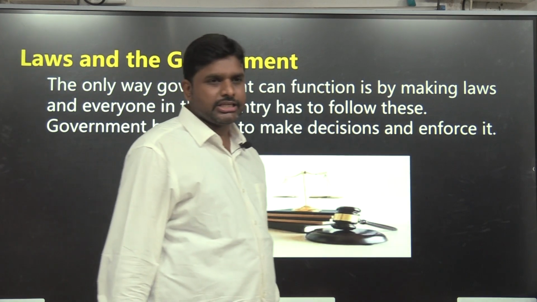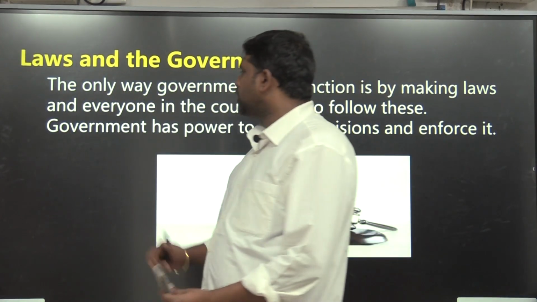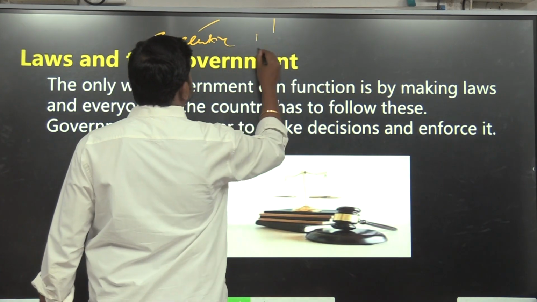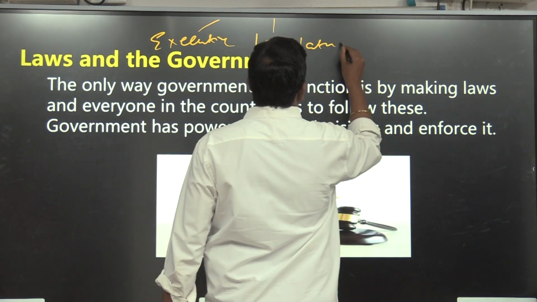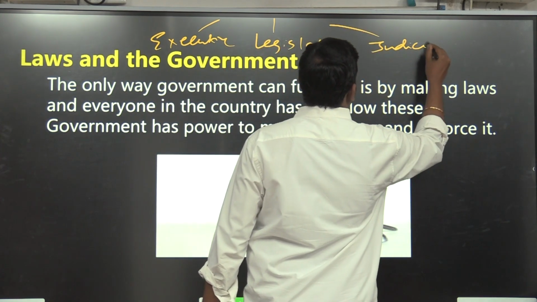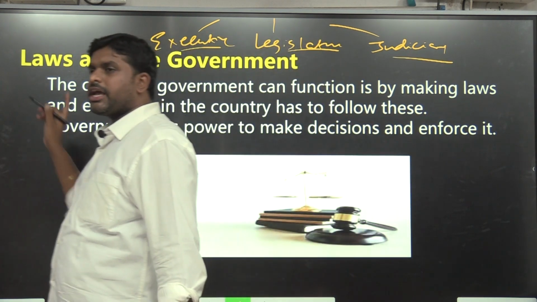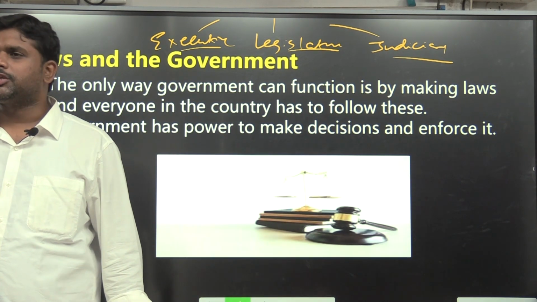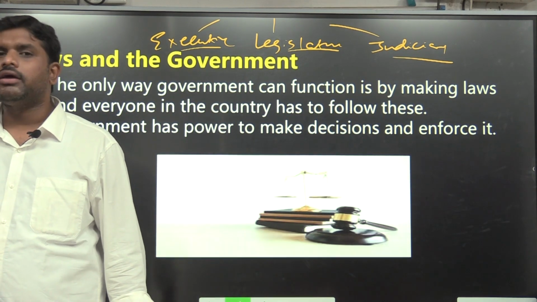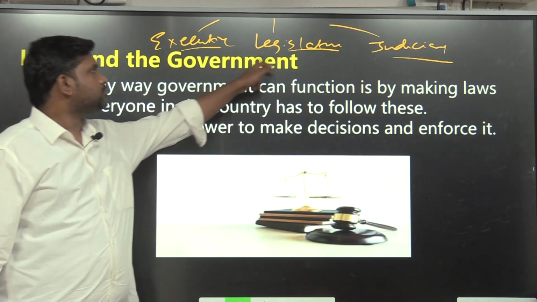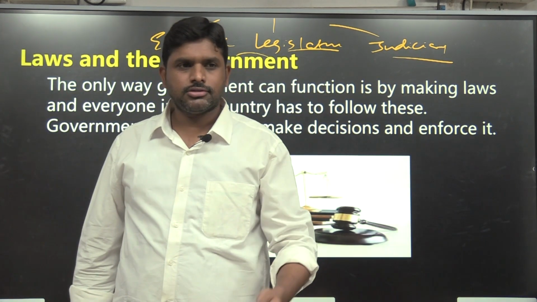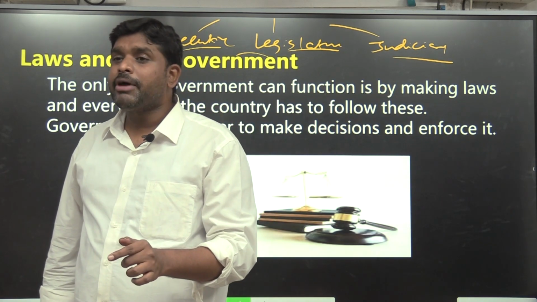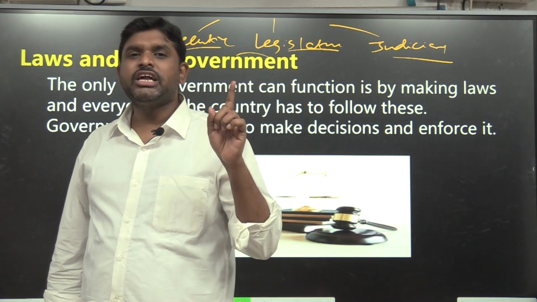Laws and the government. Next is the legislature. What is the legislature? There is the executive, there is the legislature, there is the judiciary. Executive means the government of the day, which makes the system work and function, and makes the actions happen. Who is the legislature? Who makes the laws. How the government should run, how the country should run will be decided by whom? The legislature.